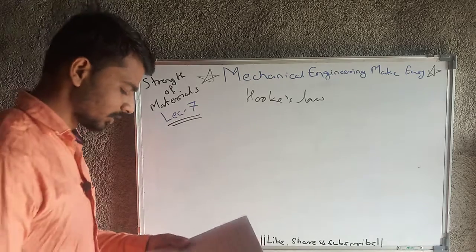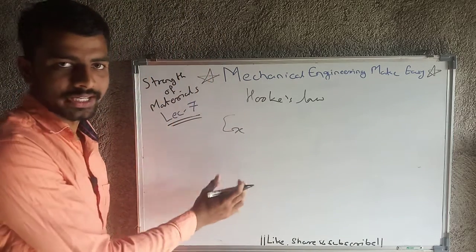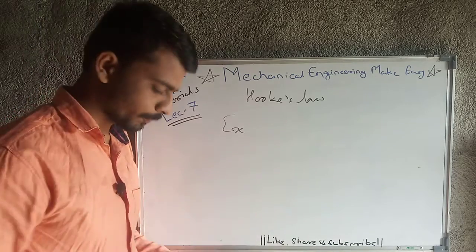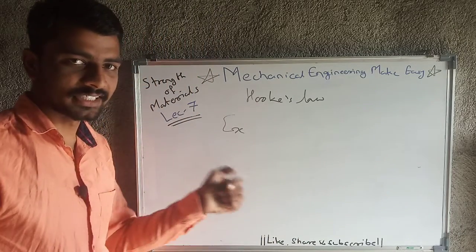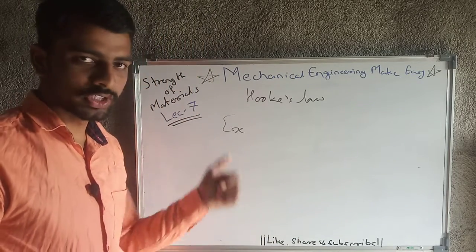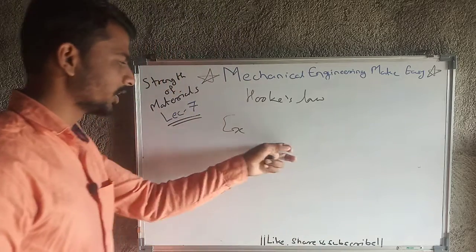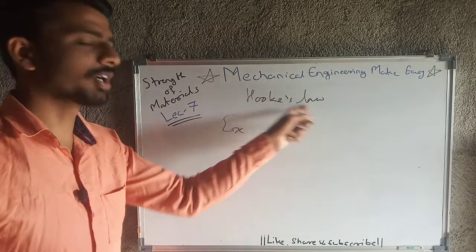So what exactly does this law give us? The values of epsilon x, epsilon y and epsilon z depending on sigma, mu and E. What is sigma? Sigma is stress, mu is Poisson's ratio, and E is modulus of elasticity. So depending on those three values we will get the value of epsilon x, epsilon y and epsilon z. This is nothing but Hooke's law.